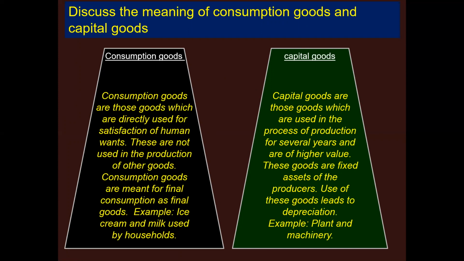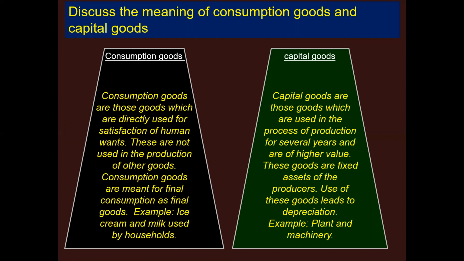Whereas capital goods are those goods that have a future use and are used for production of consumption goods. Capital goods are purchased for manufacturing of consumption goods. Its target market is manufacturers and the demand for capital goods is comparatively less. Even in cost, capital goods are costlier than consumption goods. So basically, consumption goods are those goods which are directly used for satisfaction of human wants. These are not used in the production of other goods.